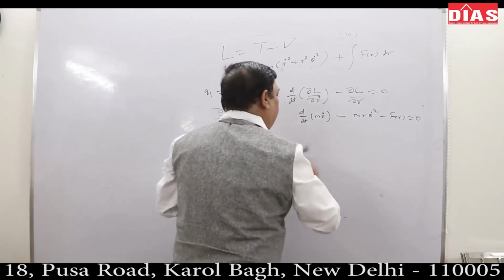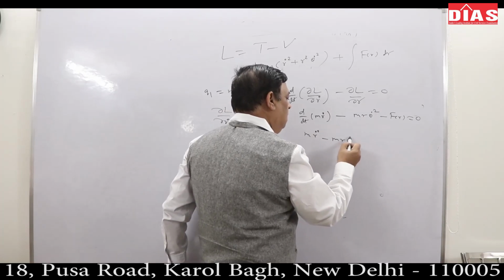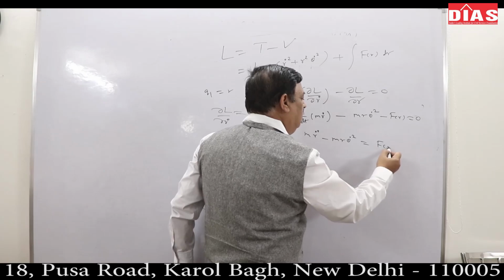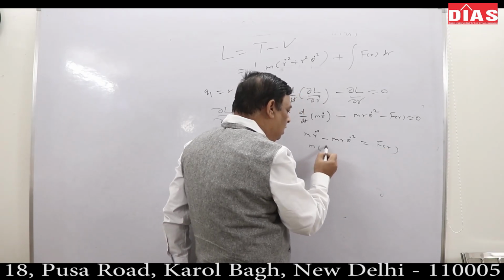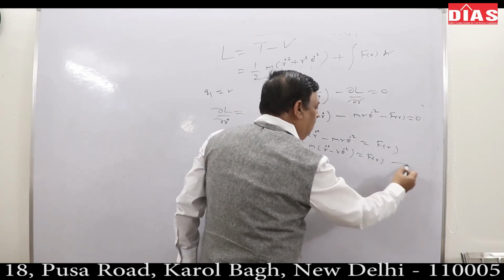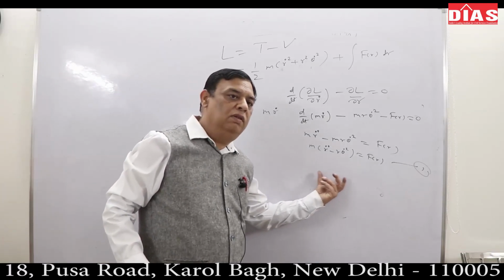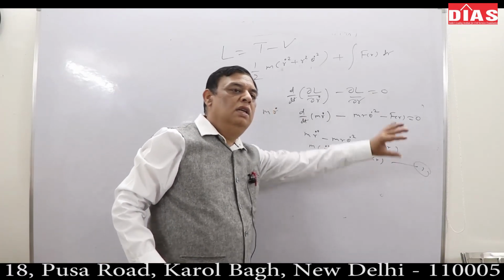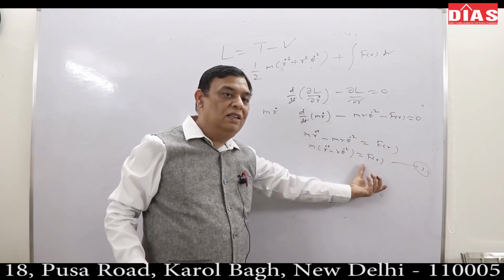This becomes m r̈ − m r θ̇² = F(r), so m(r̈ − r θ̇²) = F(r). That is what I obtained in Newtonian mechanics: the same equation of motion results. In Newtonian mechanics, for central force motion in dynamics, I have worked this out.